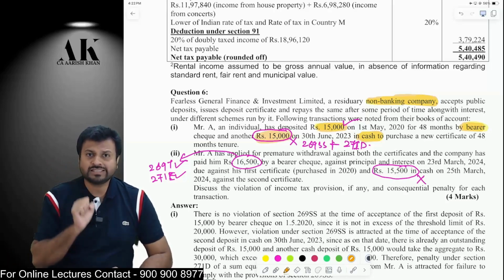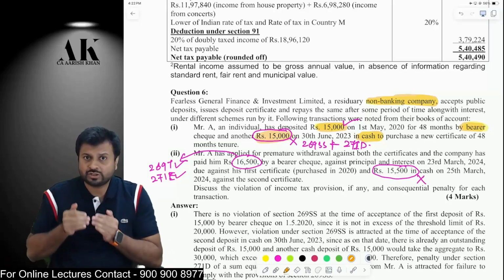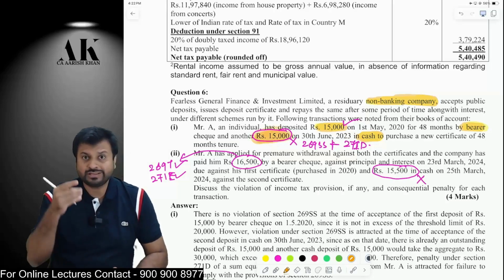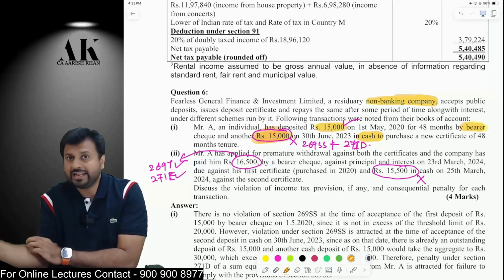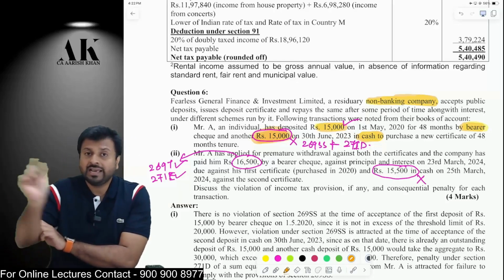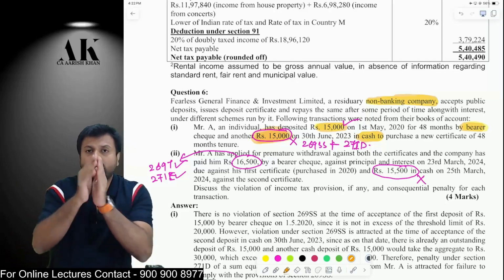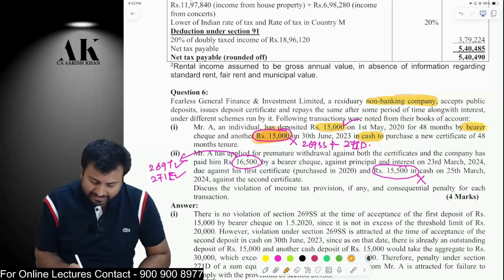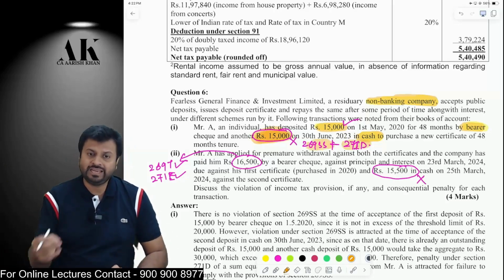Why? Because the provision says that on the date of taking the cash loan, that is the second loan, if there is an outstanding amount, then the outstanding of the earlier loan and this cash loan together also should not be 20,000 or more. So in the second case, 269SS will apply, and therefore 271D penalty will be imposed on the NBFC.